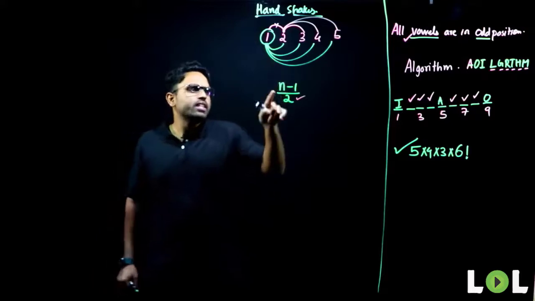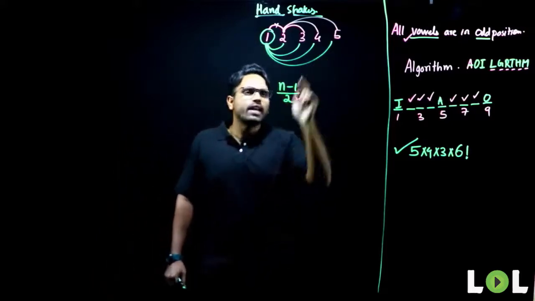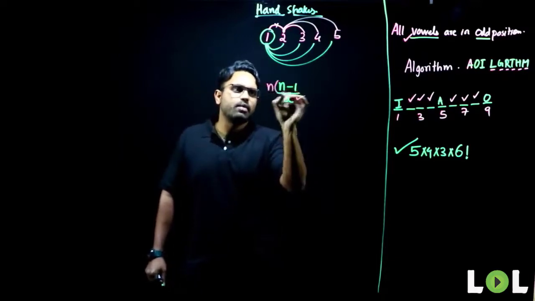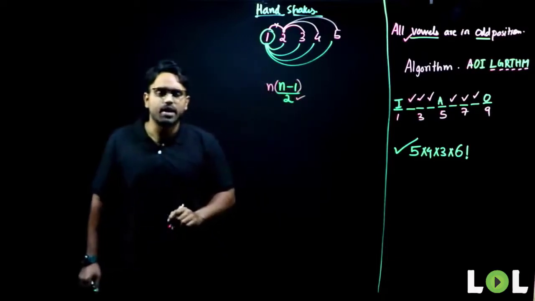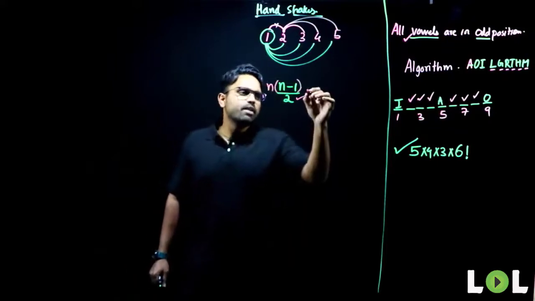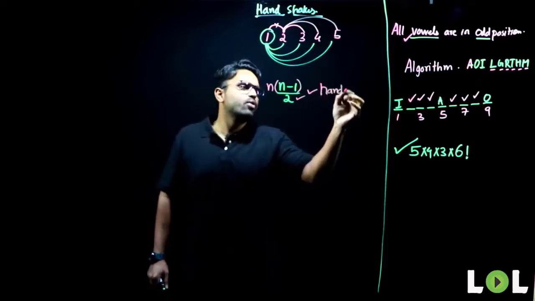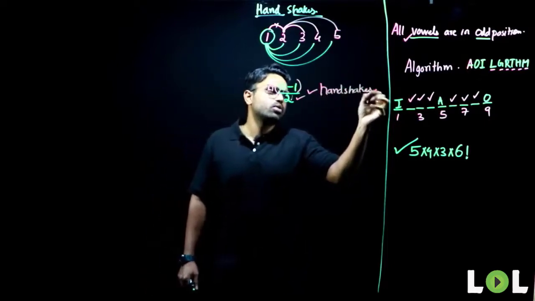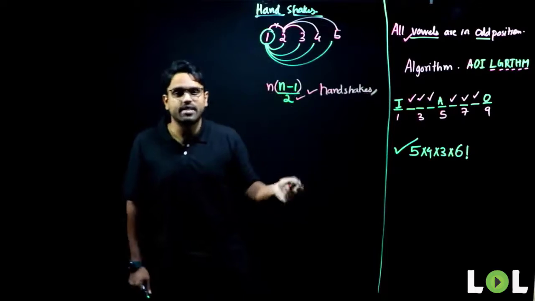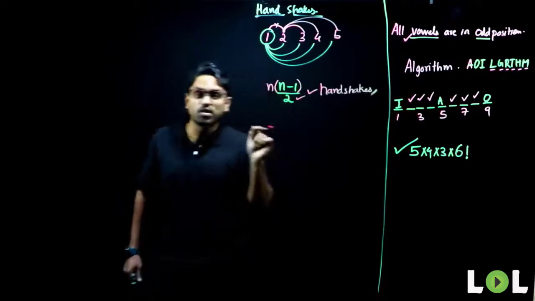Now, this is for one person. But for all the n people, I have to multiply it by n. N into n minus 1 divided by 2. This is my formula, the only formula that we have for handshakes. If you know this, you can solve any question that is posed to you at different levels as well. I'll take this formula to different levels. Just stay connected and focus towards the screen.